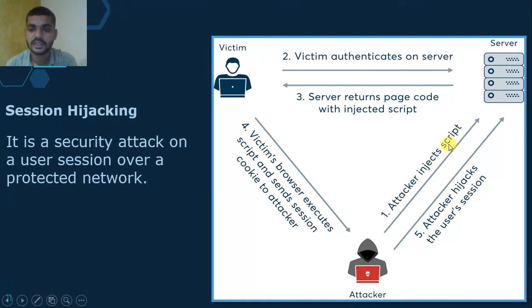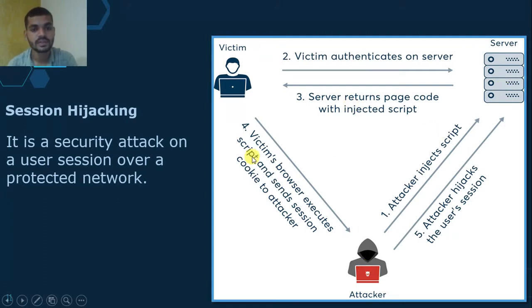Whatever injection was done on the server, he receives that page with the injected script, meaning wrong information with a script which may give away the victim's credentials. So in the second step he just requests the page, and the server gives him the return page with the script.